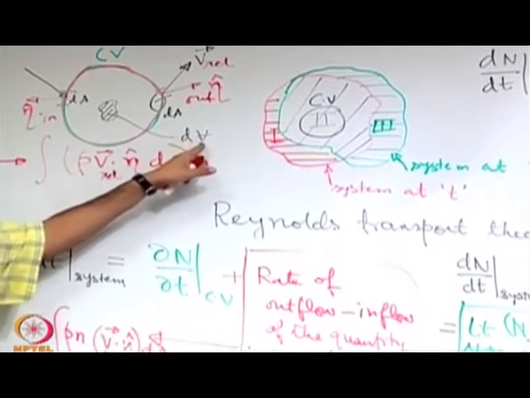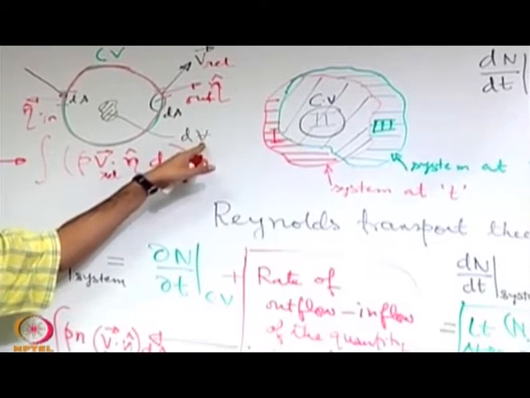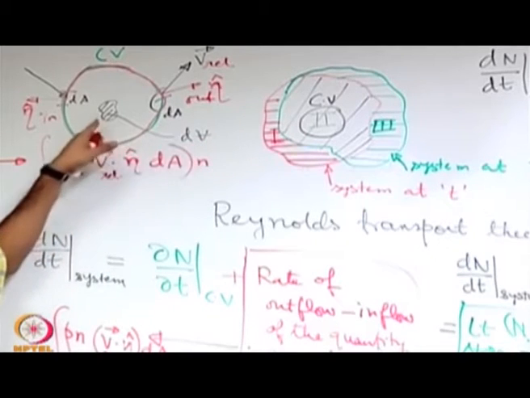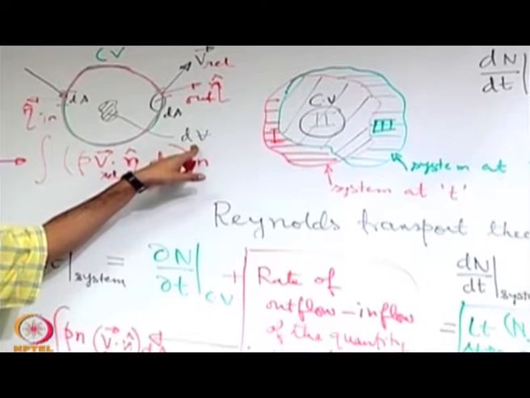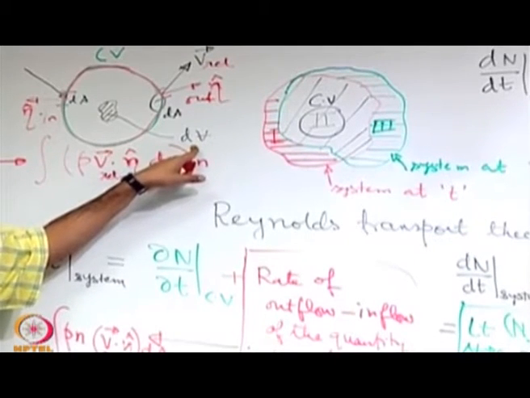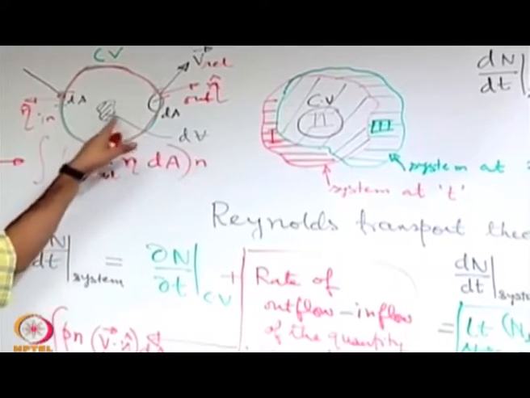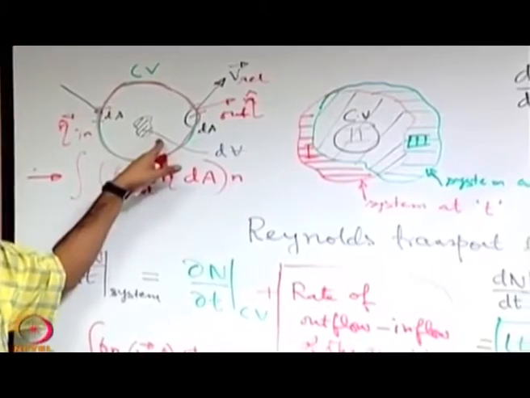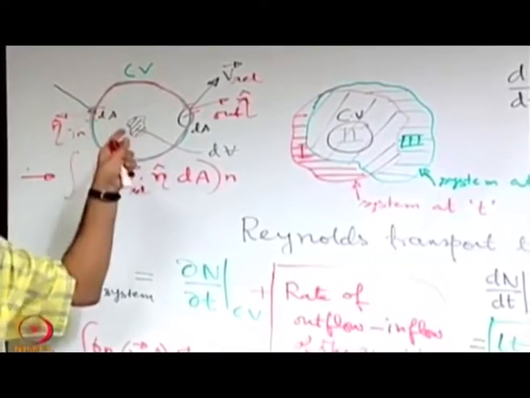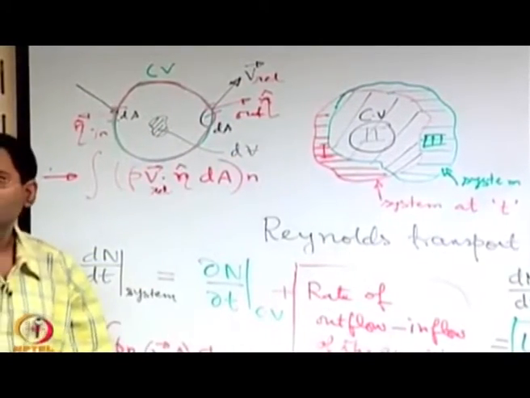We are using this symbol for volume to distinguish it from velocity. So, what is the total property of this volume element? Small n is the property per unit mass. So, if you multiply that with the mass in this volume, that will be the total property within this volume, and that integrated over the control volume will give the total capital N of the control volume.